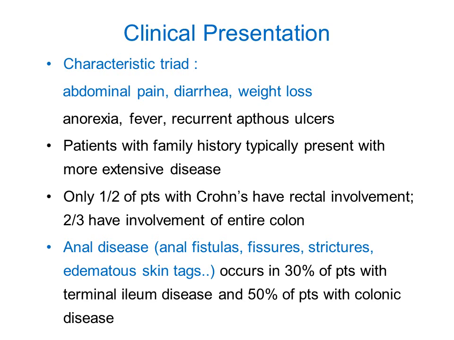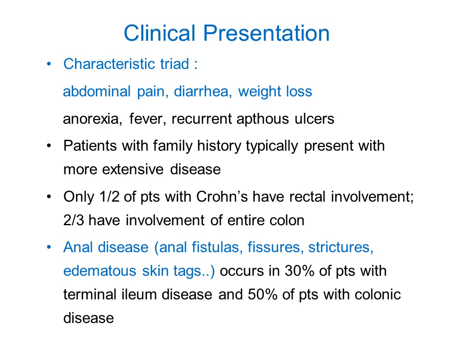So how these patients present clinically? They present with a typical triad of abdominal pain, diarrhea and weight loss. They also have anorexia, fever, recurrent aphthous ulcers. Patient with family history, they typically present with more extensive disease. So here you can have some genetic association.